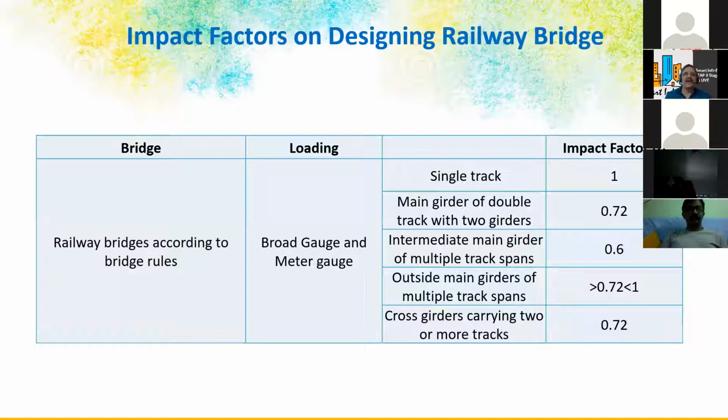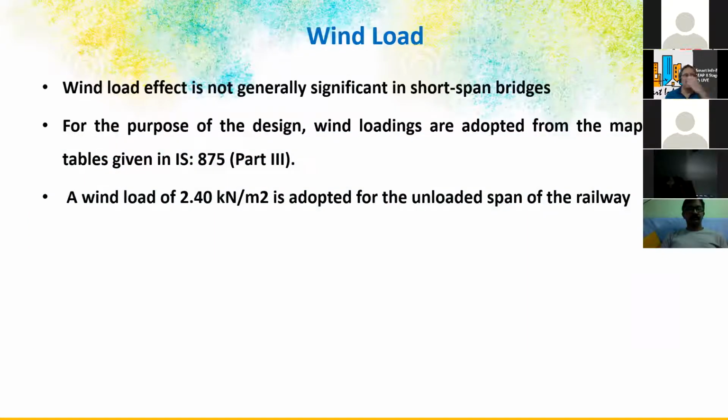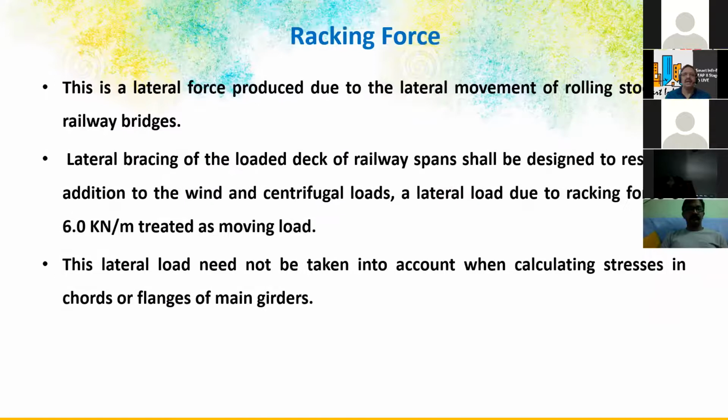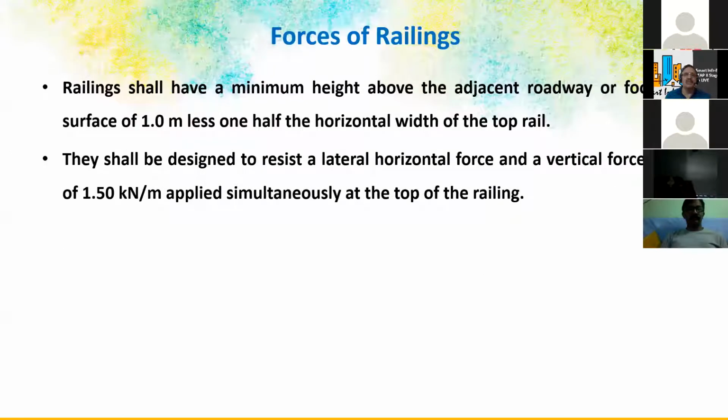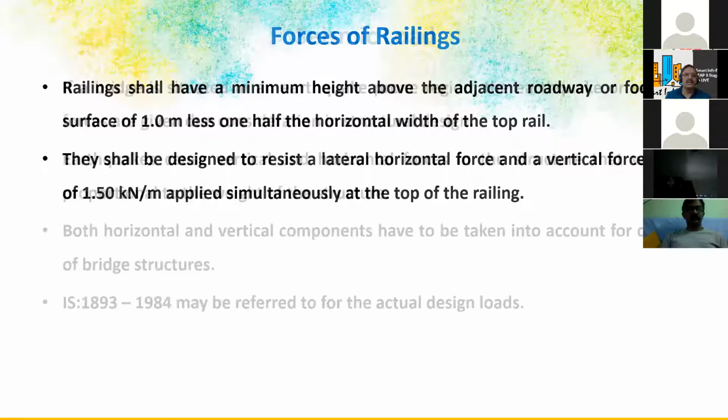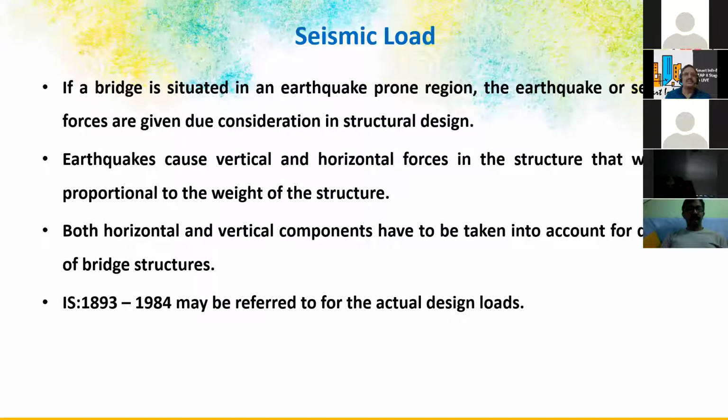So impact factors on designing railway bridge. And then we have these wind loads as per IS 875, we have to consider, and racking forces, this is again according to railway board guidelines, and the forces of railings, and then seismic load.